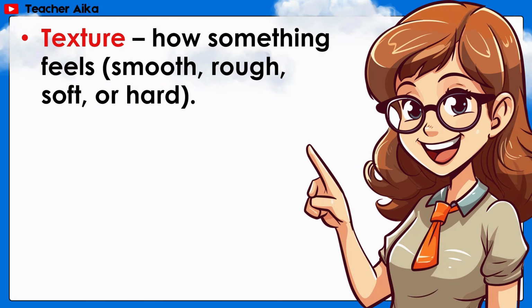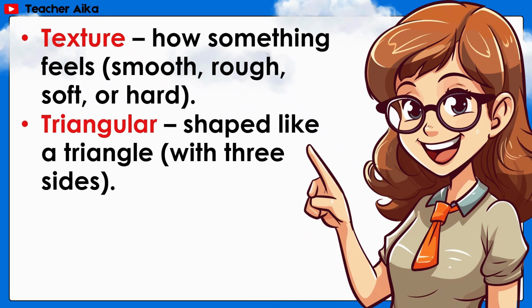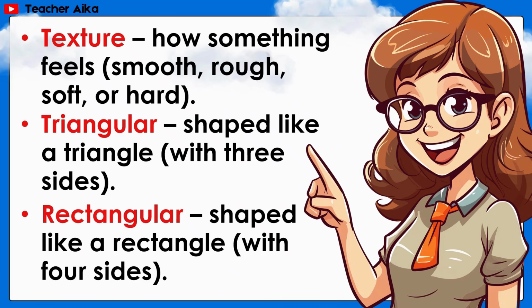Texture: how something feels, like smooth, rough, soft, or hard. Triangular: shaped like a triangle with 3 sides. Rectangular: shaped like a rectangle with 4 sides.